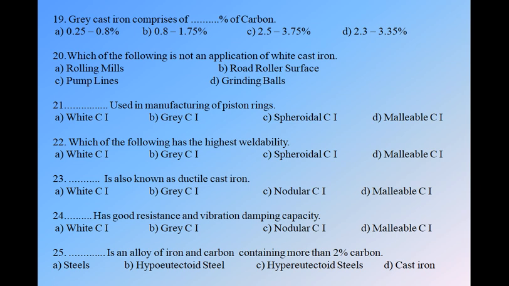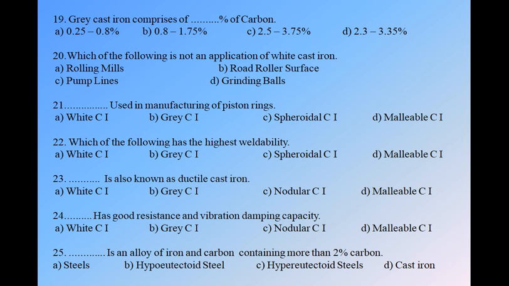Okay, question number 25. Dot dot dot is an alloy of iron and carbon containing more than 2% carbon. We have four options: steels, hypoeutectoid steel, C, hypereutectoid steels, and D, cast iron. We have gone through all these four options from the iron carbon equilibrium diagram.